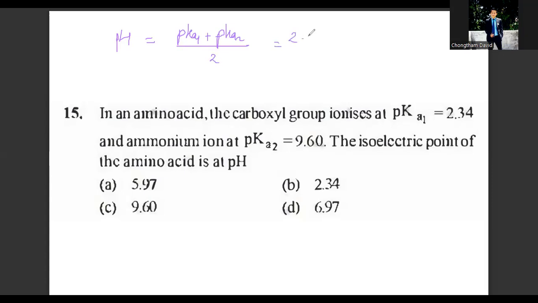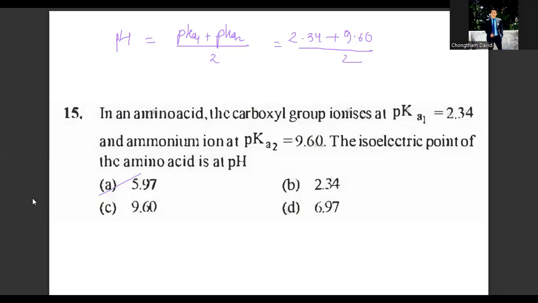Add the values and divide by 2, and you are going to obtain the answer. When you add these two, the sum is approximately 11.94, divided by 2 gives 5.97. Option A is the correct answer for this question.